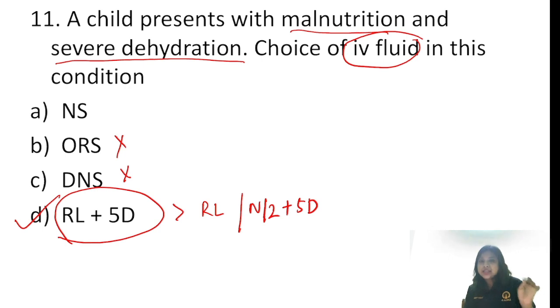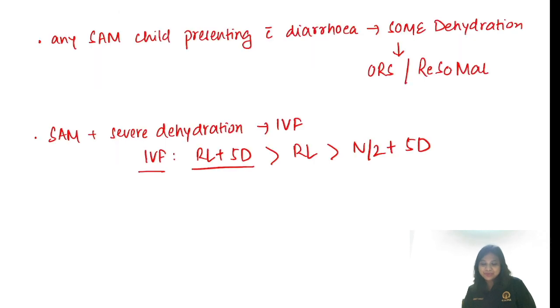But if it's a SAM with diarrhea, we consider that the child has some dehydration. We start the child on ORS or Resomal, whichever is available at that time in the ward or the ER. So, three questions on malnutrition. It is an extremely important topic for your next FMGE exams and others, so you need to revise malnutrition before sitting for any exam. This is the take home message.